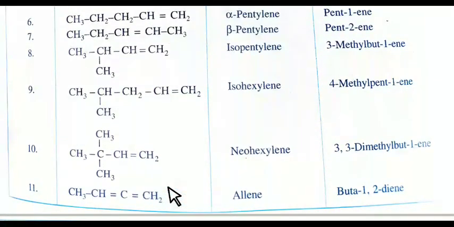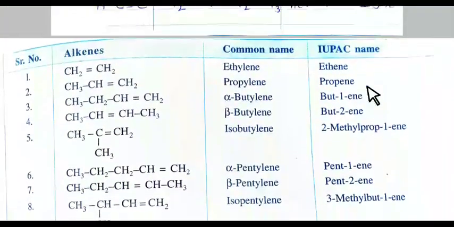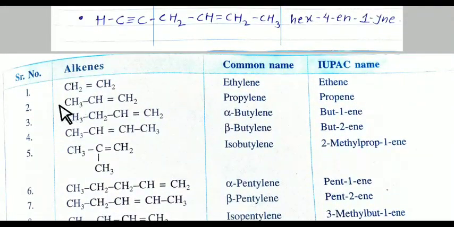See here next. 2 double bonds are there, and the common name of this compound is allene. Now see the IUPAC name of this compound. 2 carbons are there, that's why it is ethene. 3 carbons are there, propene.